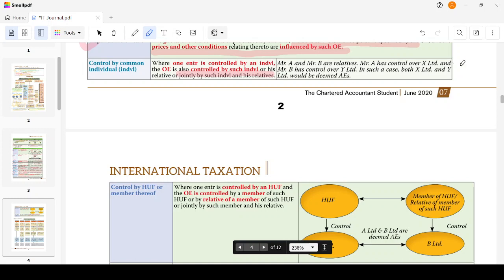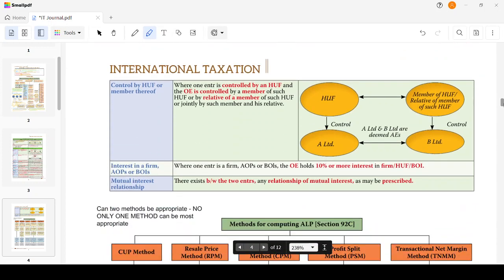Therefore, X and Y limited will be deemed to be associated enterprises. Then, the next condition is controlled by HUF or member thereof, where one enterprise is controlled by the HUF and the other enterprise is controlled by the member of the HUF or by a relative of the member of the HUF or by the member and the relative jointly. For example, HUF controls A limited, a member of HUF controls B limited. Then A limited and B limited will be deemed to be associated enterprises.